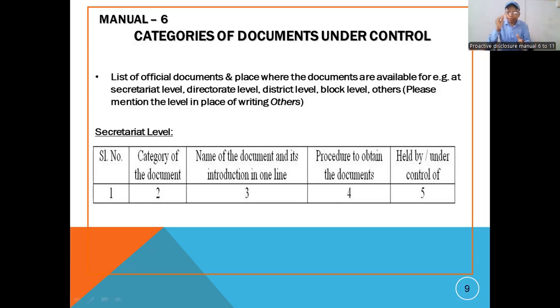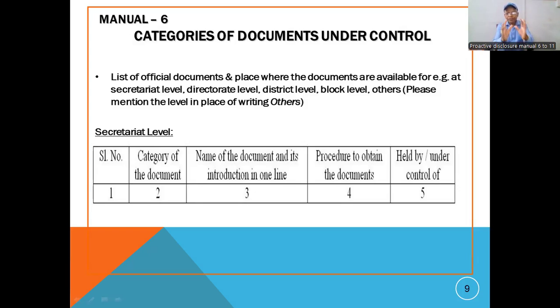Not only for RTI, but for every record and every register, every public employee should categorize and index, and keep them in a sound, systematic way. As a result, we can find it and provide the information to the citizen at a certain time, whenever we have to give it. That's why, as a PIO, whatever documents you access from your public authority, you have to keep like file of the file, register of the register, and document of the document.